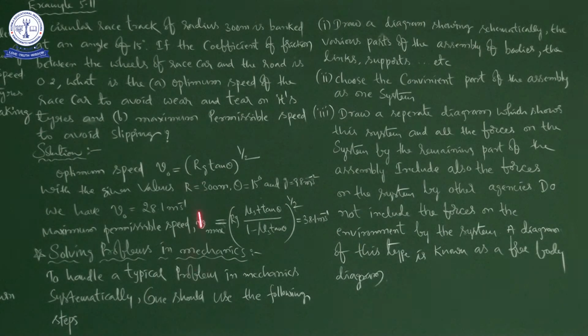38.1 meter per second. So if you see that, he clearly mentioned the optimum speed of the race car to avoid wear and tear. In this condition, the frictional force is not needed, only the normal component of force, right? So that component of the normal force is providing the centripetal force, right? Okay. Next, our continuation topic is solving problems in mechanics.